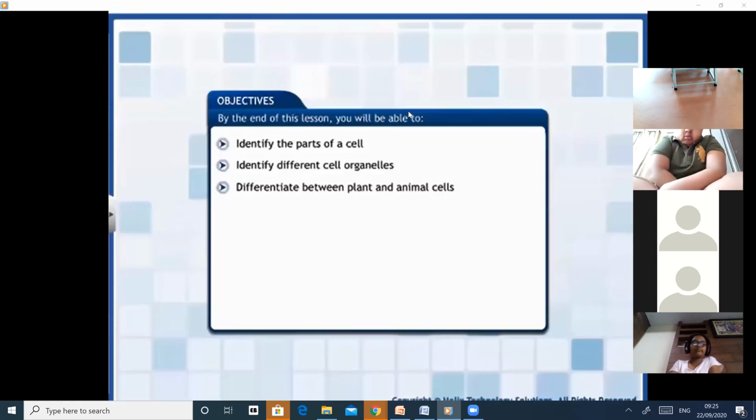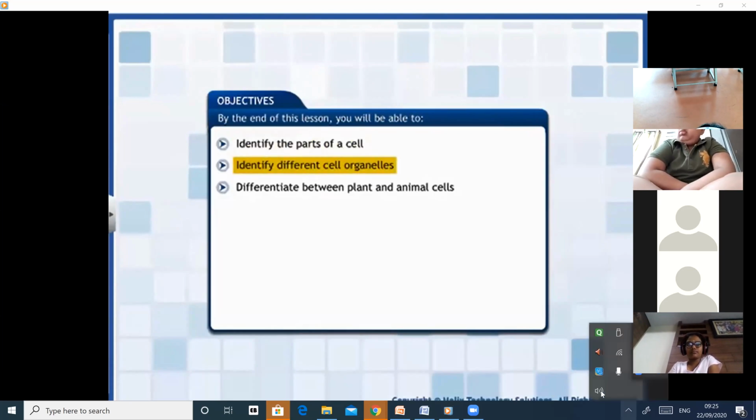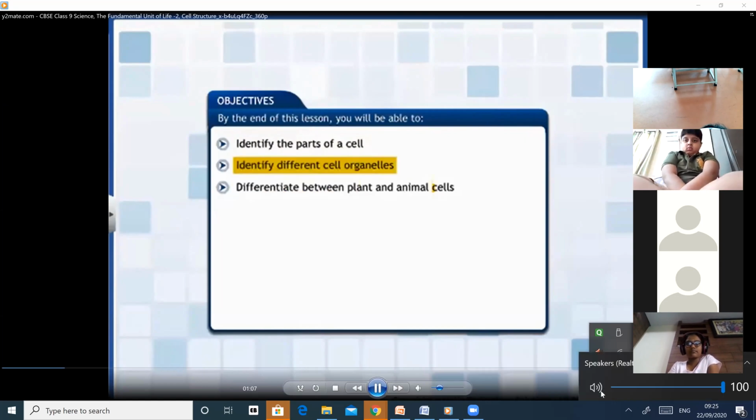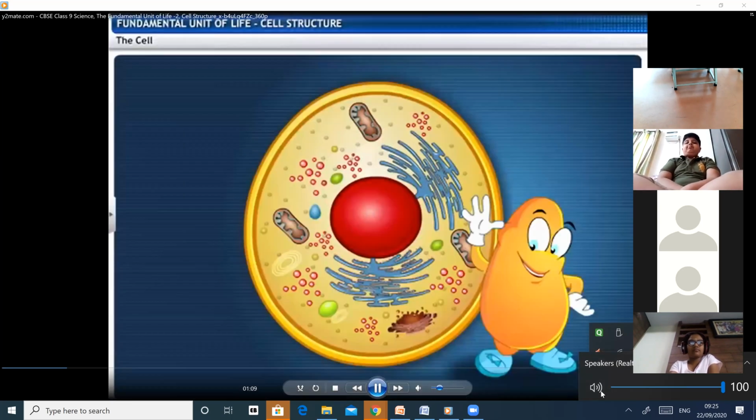By the end of this lesson, you will be able to identify the parts of a cell, identify different cell organelles, and differentiate between plant and animal cells. Hi, I'll be your guide through the rest of the tour.